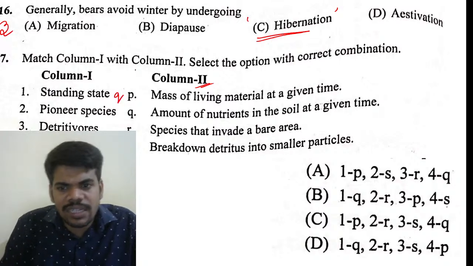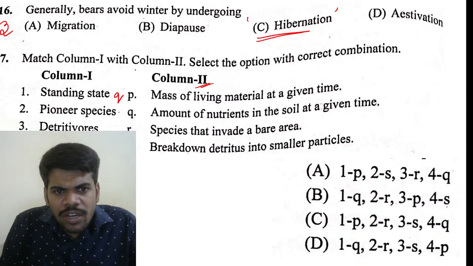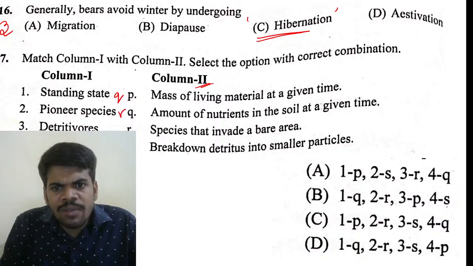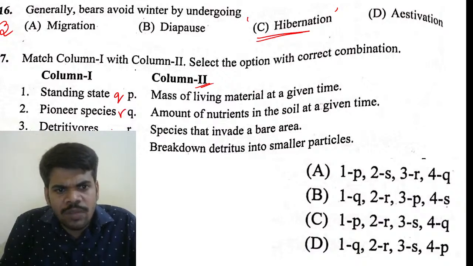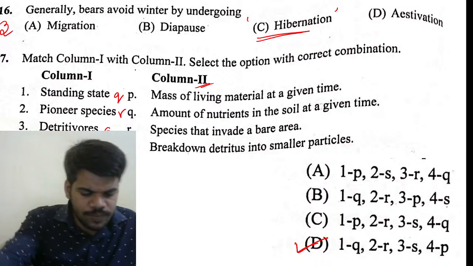And pioneer species means species that invade the bare area. Detritivores means the breakdown of detritus into smaller particles. Standing crop means it is P. So Q, R, S, P means the right answer is option 4.